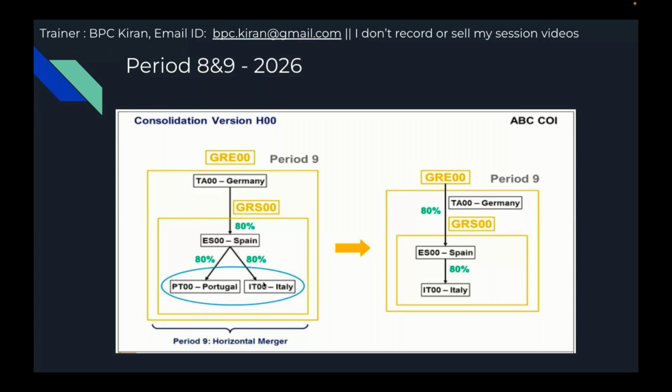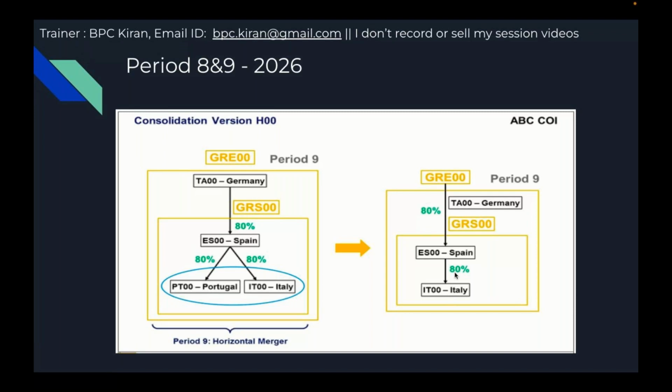For example, if Spain invested 70% in Portugal and 80% in Italy, horizontal merger is not possible. So these are the prerequisites, right? You might have another scenario, but then it's not possible using activity-based consolidation of investment. If it is not possible, what do you have to do? Manual entries, Excel upload. That is a possibility. So after the merger, you can see Spain's investment in Italy at 80%.